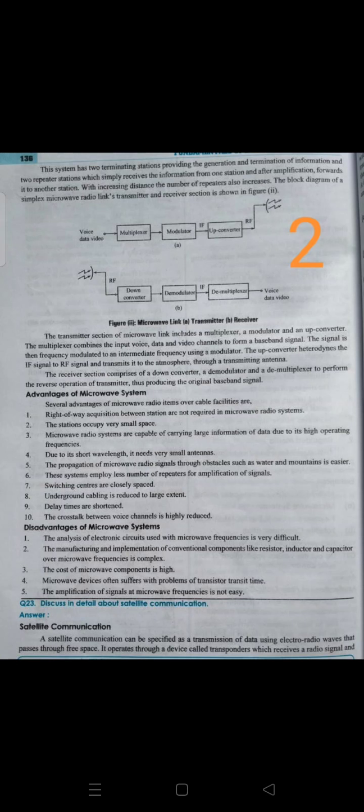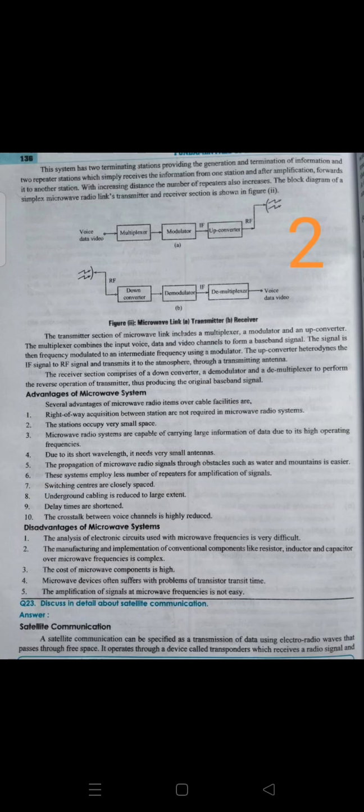The propagation of microwave radio signals through obstacles such as water and mountains is easier. So it propagates through water and also through mountains. These systems employ fewer repeaters for amplification of signals. Underground cabling is reduced to a large extent. Delay times are shortened. The crosstalk between voice channels is highly reduced here.